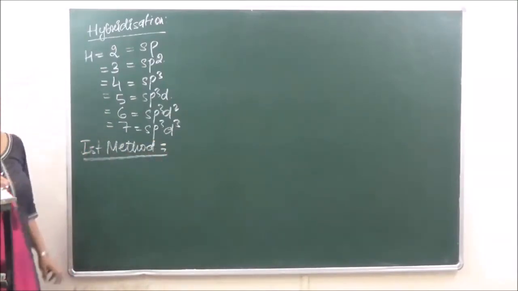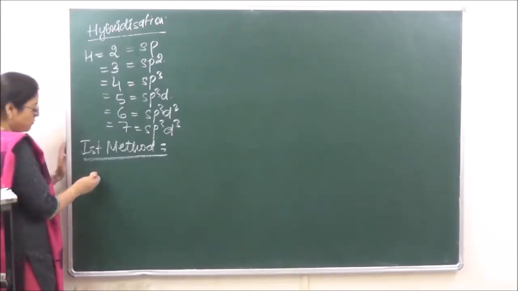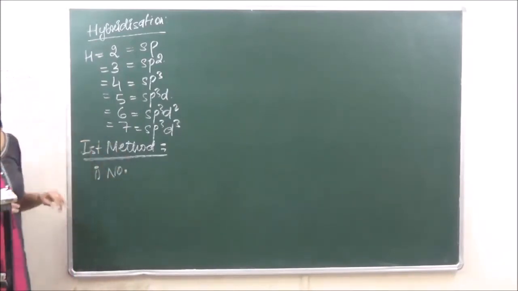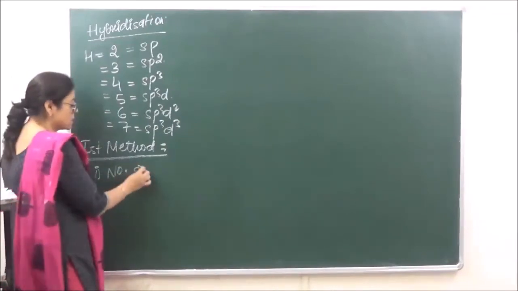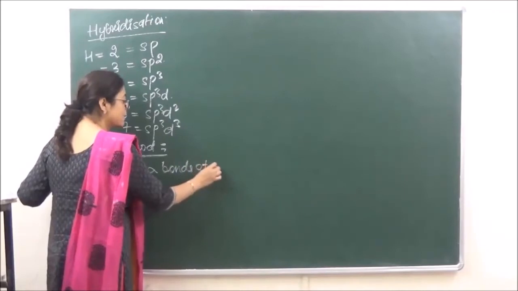Now in the first method, the state of hybridization can be calculated by taking, in the first part, the number of sigma bonds at the central atom.